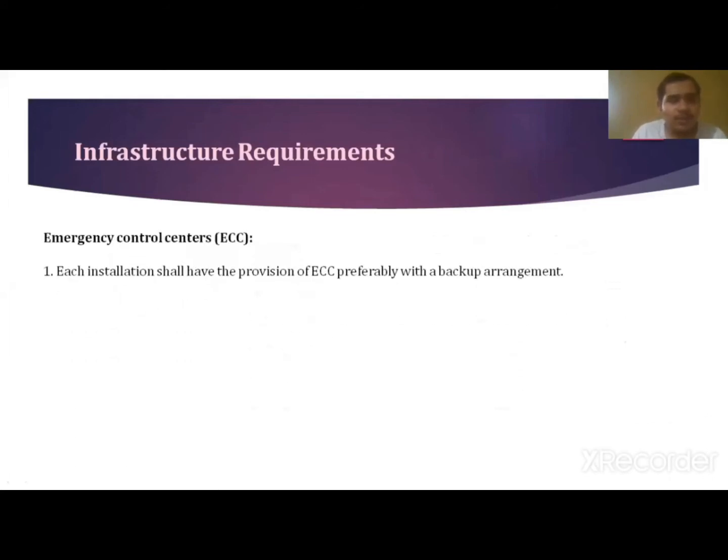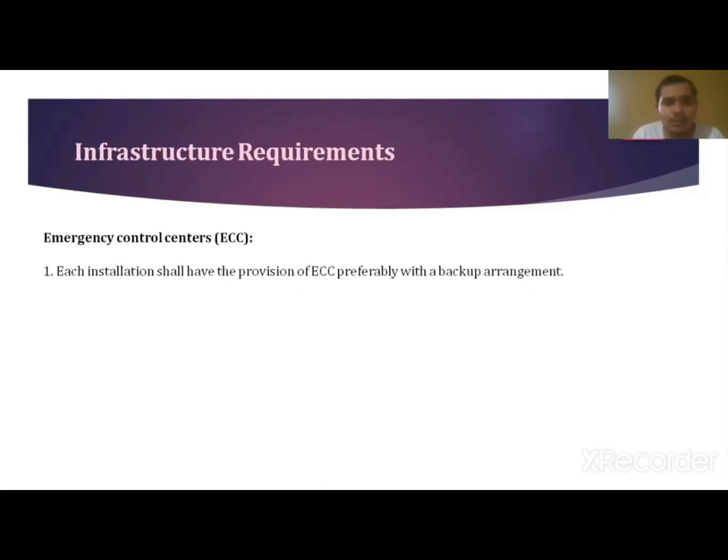So the first point is Emergency Control Centers, which is also known as the ECC. According to the ERDMP regulations, each installation or site shall have the provision of ECC and it should have all the backup arrangements which should be used in case of emergency.